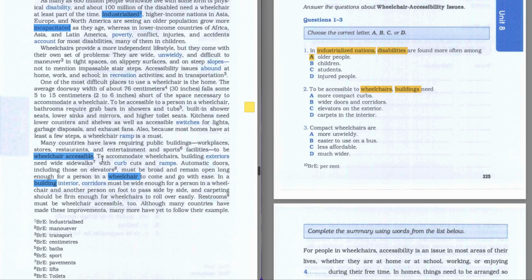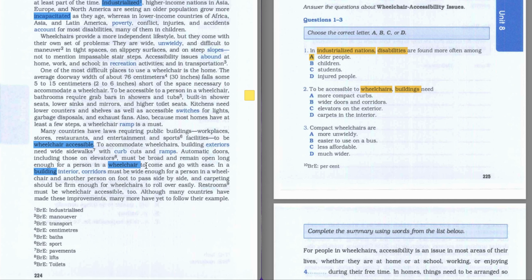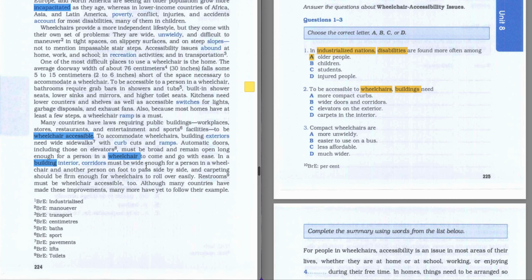So to be sure, let's read both sentences. Many countries have laws requiring public buildings, workplaces, stores, restaurants, entertainment and sports facilities to be wheelchair accessible. To accommodate wheelchairs, building exteriors need wide sidewalks with curb cuts and ramps.